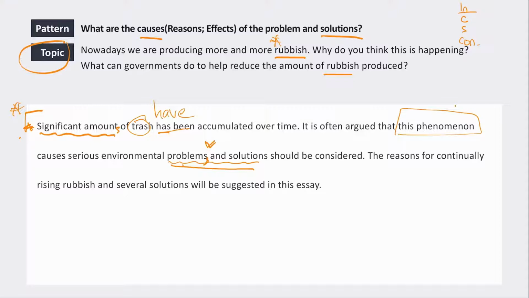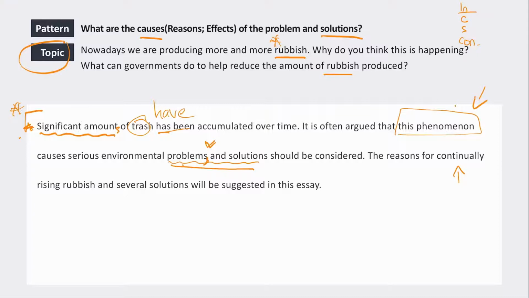"The reasons for continually rising rubbish and several solutions will be suggested in this essay." Okay, so they have made an effort to give some background information, so that's good. They've said what's going to happen in the essay, that's okay. And as an introduction, this is okay. There's these two grammar issues that I pointed out, but overall, I think it's not a bad introduction.